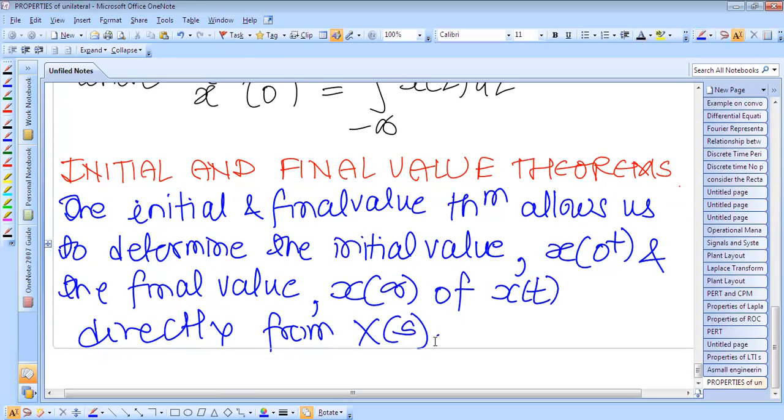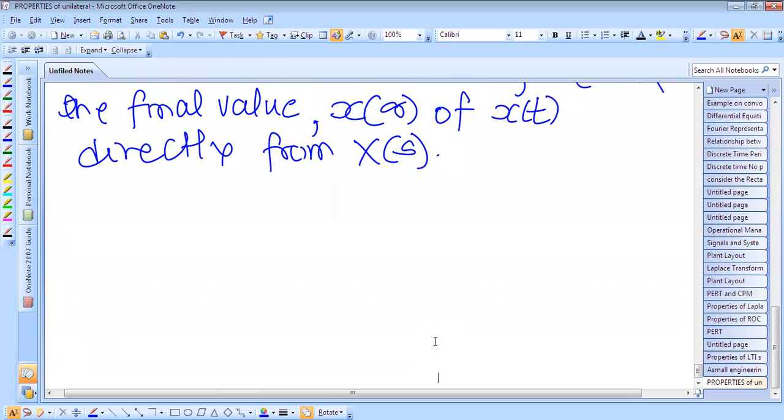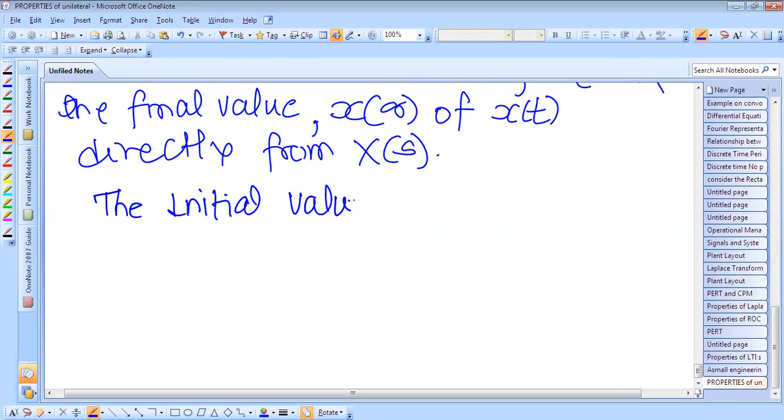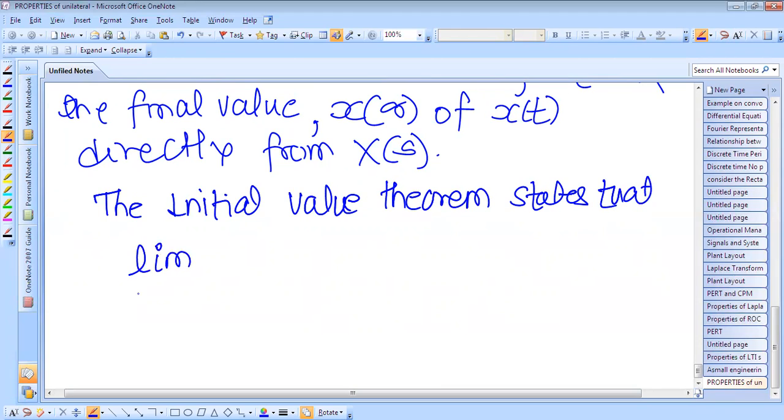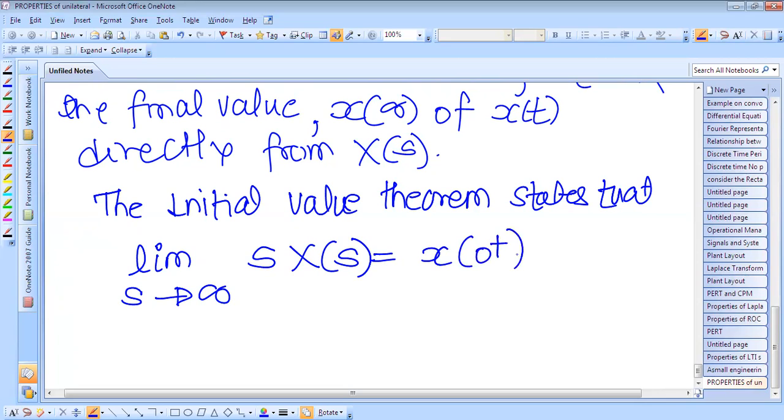And therefore, the initial value theorem states that limit s tends to infinity s into x of s is equal to x of 0 plus.